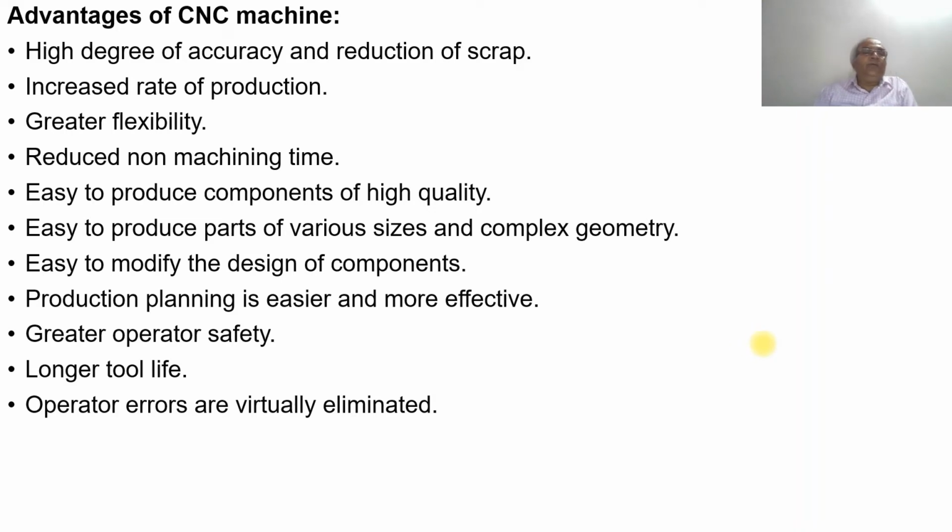Now, in this video, we are going to discuss the advantages and disadvantages of the CNC machine. As we discussed in the earlier videos regarding computer numerically controlled machines, we talked about accuracy, open loop, closed loop, and the parts and components of the CNC machine. When we were discussing that, we were talking only about accuracy. I was talking about the value of x should be equal to 100.000. The order of accuracy we are talking about is up to a micron level.